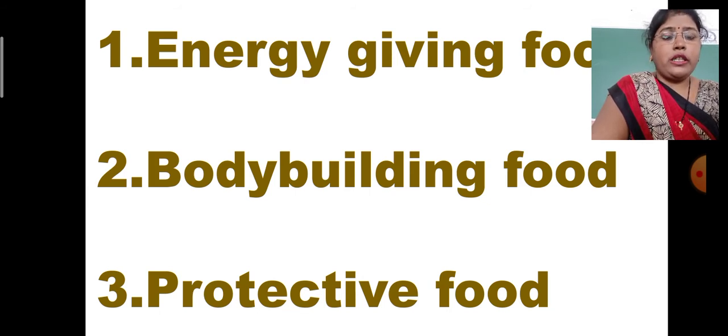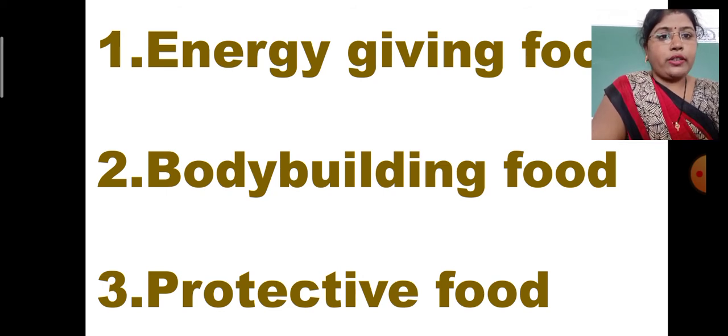Protective food means the food group, generally fruits and vegetables come into this group. Protective food means they give us the capacity to fight diseases and illness. Okay, protective food groups protect us from dangers like diseases and all that. So these are the three important food groups that we are going to discuss.